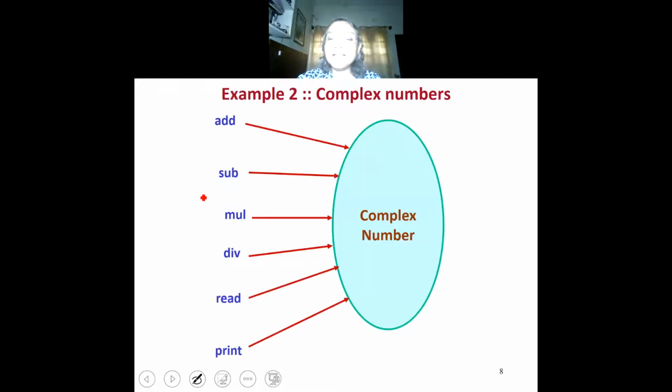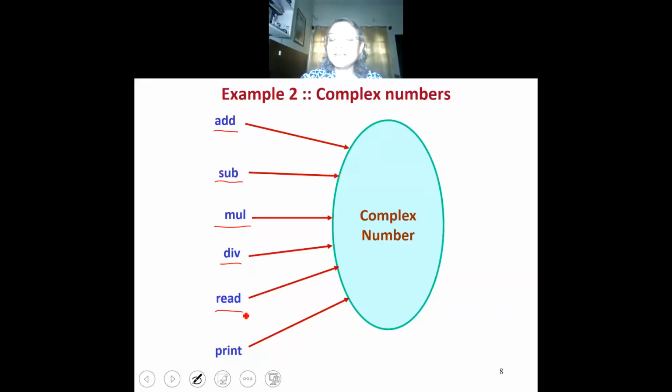Next, let us look at another example. This is an example of a complex number, and these are the operations that we wish to define on complex numbers: add, which will take two complex numbers as input and return their sum; sub, which will take two complex numbers, C1 and C2, and return a new complex number, which is C1 minus C2. Mul will return the product of two complex numbers. Div will return the result of dividing C1 by C2.